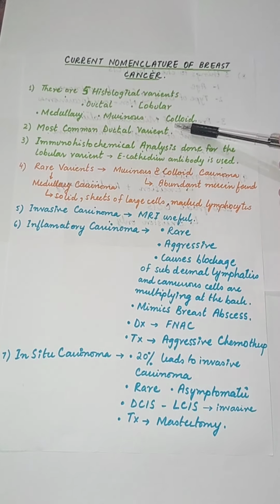Fifth point is that what about invasive carcinoma? In case of invasive carcinoma, MRI is very useful. Inflammatory carcinoma is rare, it is aggressive, and it causes blockage of subdermal lymphatics. And due to this blockage, the cancerous cells are multiplying at the back.